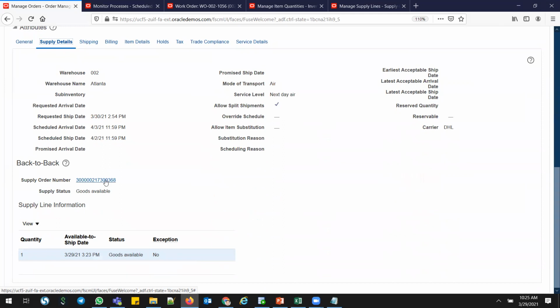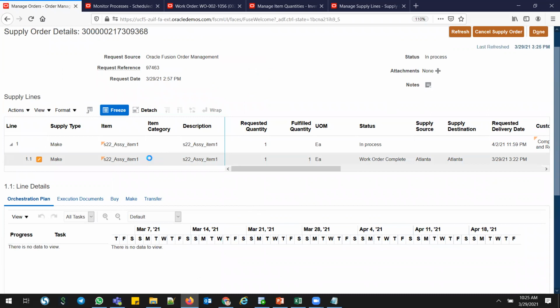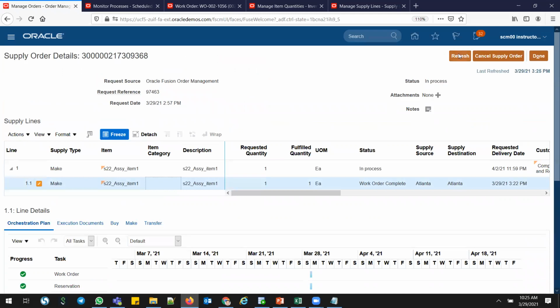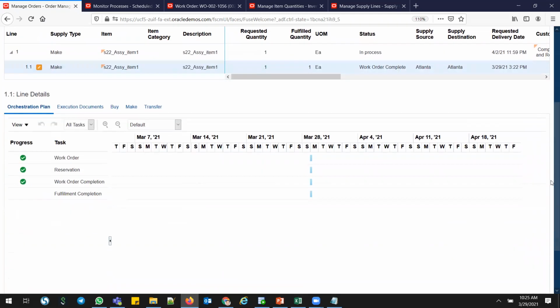Click this supply order number here and go here. This is a make item. See, the work order is completed. And see the work order completion done. If you pick and ship, the fulfillment completion process will happen, right? So this is how you can see it in the SCO also.